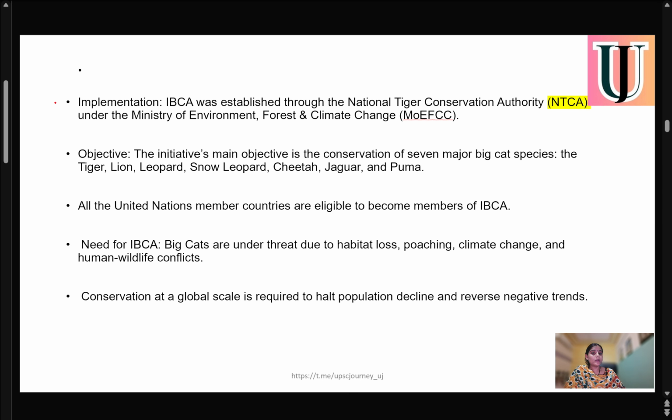If we talk about the implementation of this International Big Cat Alliance, it was established through the National Tiger Conservation Authority, NTCA, and under the Ministry of Environment, Forest and Climate Change. So these are the two implementing agencies for the International Big Cat Alliance: first, the National Tiger Conservation Authority, NTCA, and second, the Ministry of Environment, Forest and Climate Change.